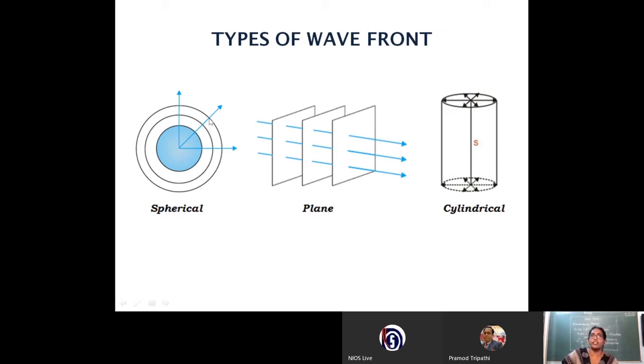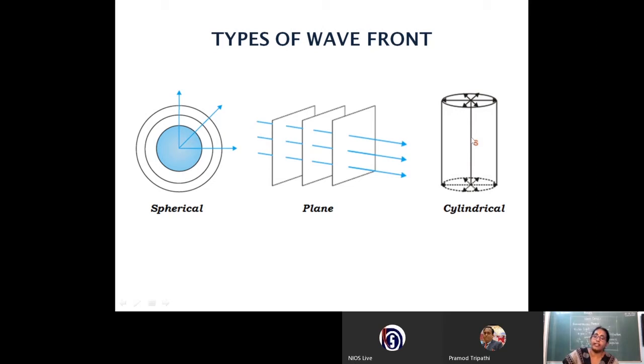So what is a point source? A point source can be considered as a source of light whose size is very small compared to the distance. So distant stars we will consider as point sources. A point source is a source whose distance is very large compared to its size. And if you have parallel rays, these blue arrow marks represent the rays, we can have a plane wavefront.